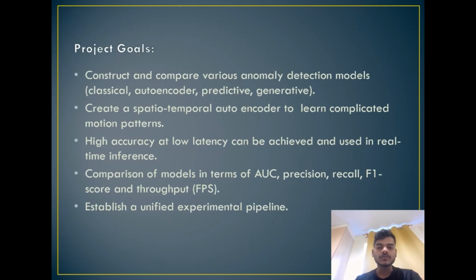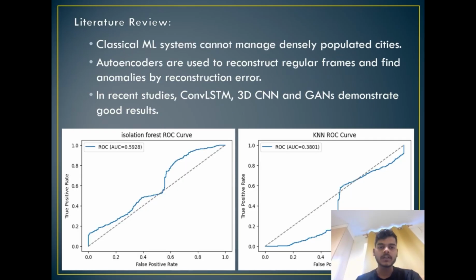Evaluating the performance using multiple metrics like AUC score, precision, recall, F1 score, and also considering throughput FPS for real-time feasibility. Build a unified pipeline so that all models share the same pre-processing, data splits, and evaluation logic. This allowed a fair comparison. Next, we will go with the literature review.